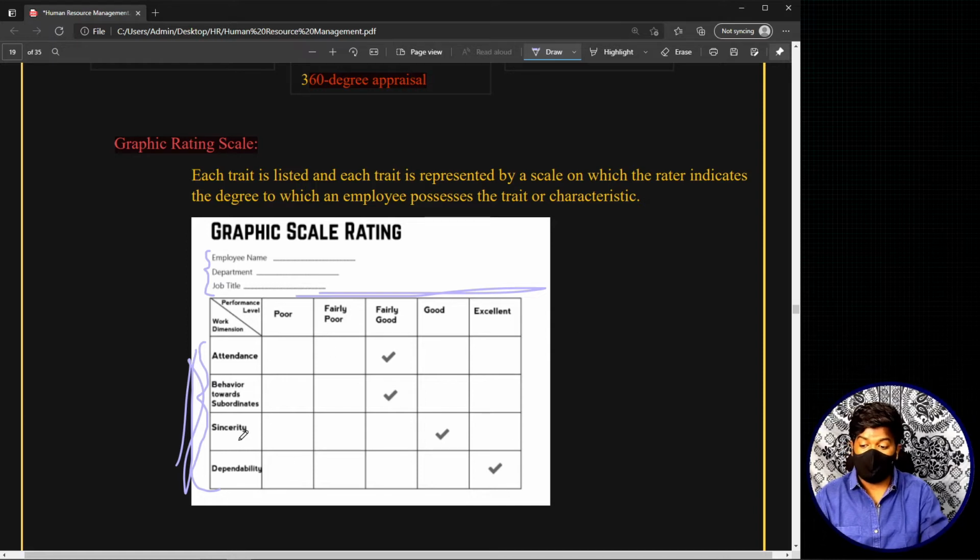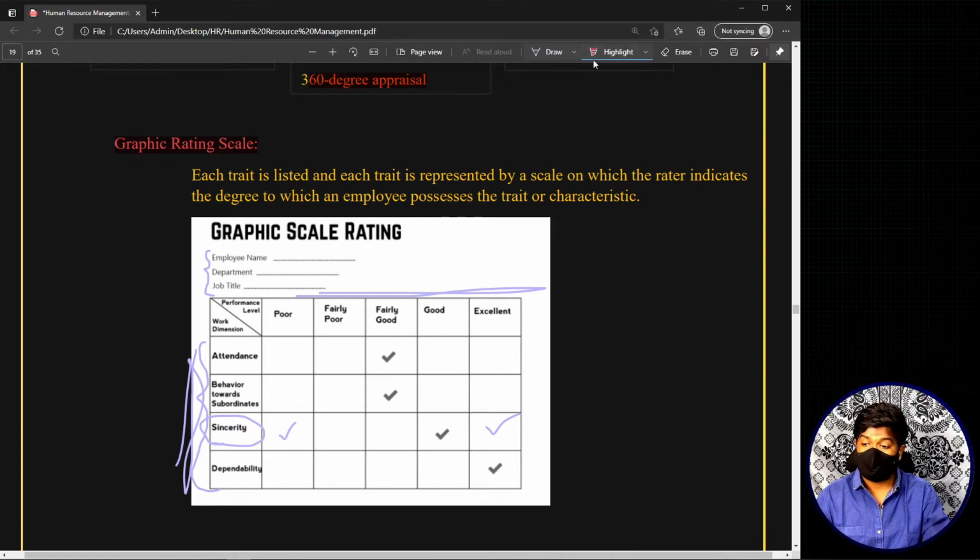Now let's take sincerity. Let's consider this particular personality characteristic. If I think that you are not at all sincere to your work or to the organization, I'll just tick here telling that you're poor. But if I think that you are excellent in terms of sincerity, I'll tick here. This is basically a graphic scale rating method in simple terms.